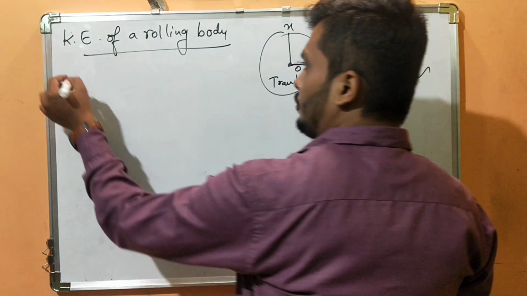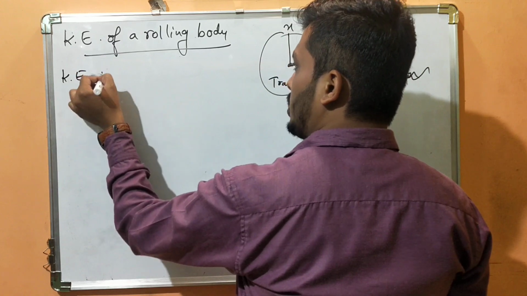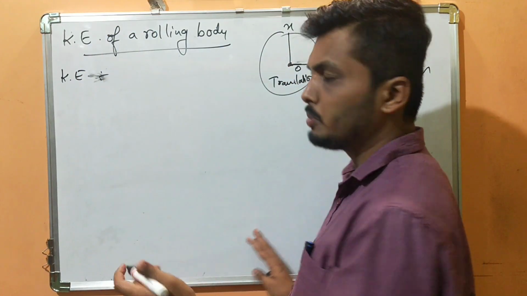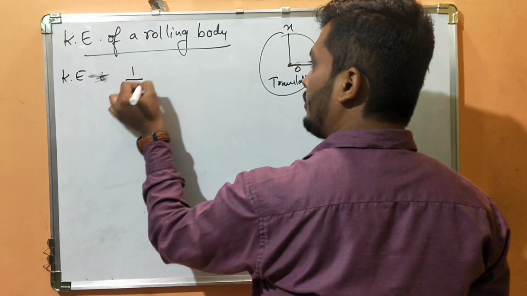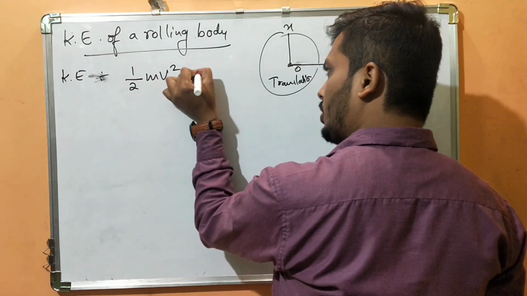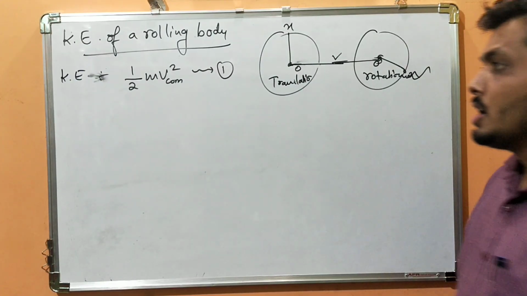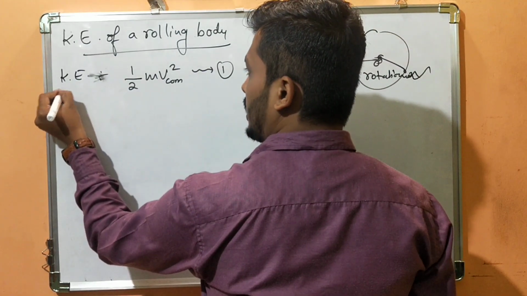Yes or no? So first, the kinetic energy of a body moving in translational motion will have half mv square. Shall I write COM for your convenience? Center of mass. Are you understanding? This is for translational. What is the other kinetic energy?